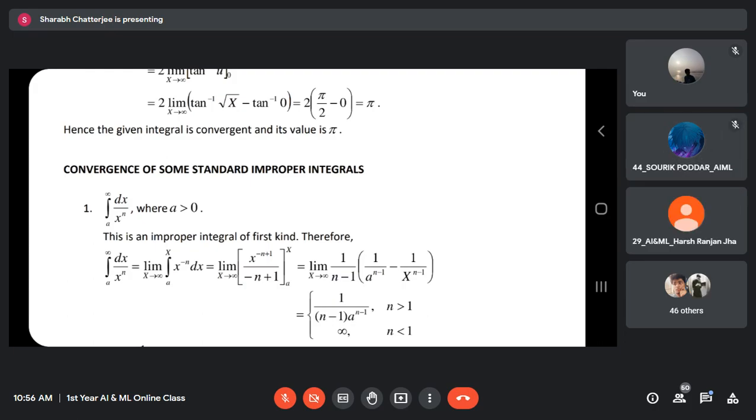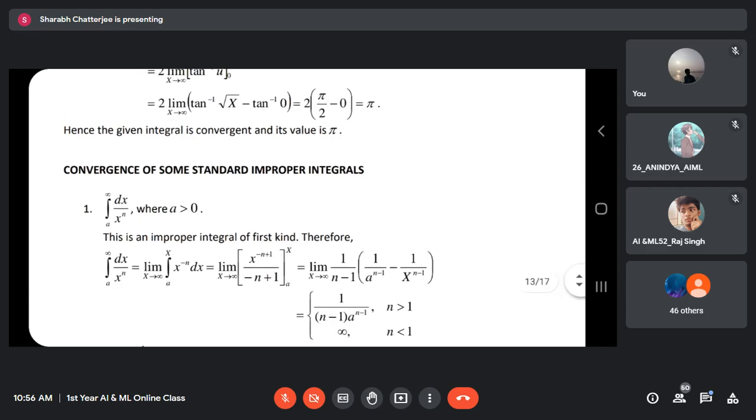Okay. Now coming to n equals 1. For all values of n, we have seen what the situation is except n equal to 1, isn't it? Yes, sir. You can take any value. So we have said if n is greater than 1, it will be convergent, and that will be the value. And if n is less than 1, then it will diverge. But what about n equal to 1?